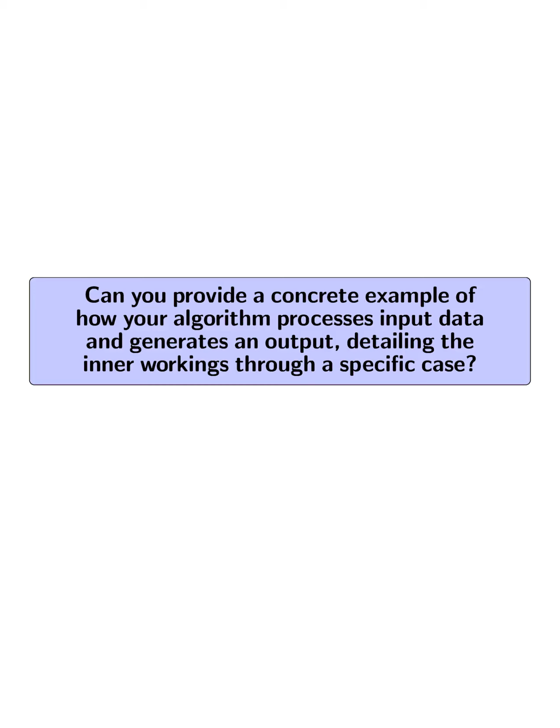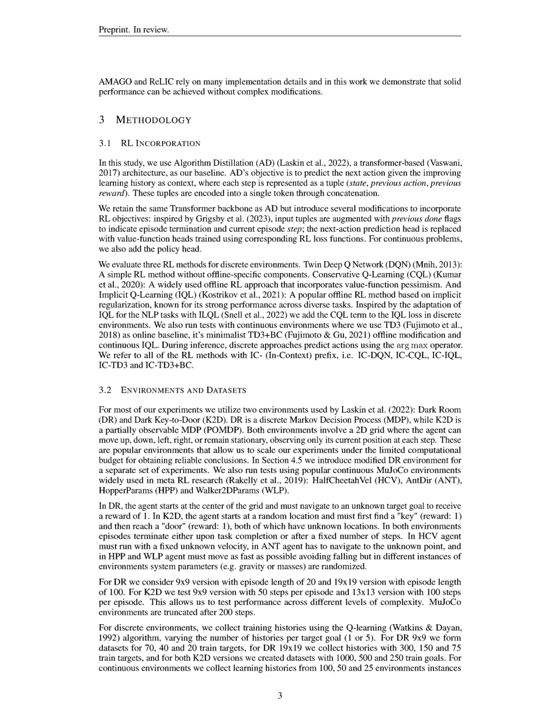Can you provide a concrete example of how your algorithm processes input data and generates an output, detailing the inner workings through a specific case? In our study, we utilize algorithm distillation AD as a baseline, which processes input data by predicting the next action based on a sequence of tuples representing the agent's state, previous action, and reward. For instance, in a discrete environment like the darkroom, DR, each step is encoded as a tuple, state, previous action, previous reward, which is then concatenated into a single token for input into the transformer architecture.